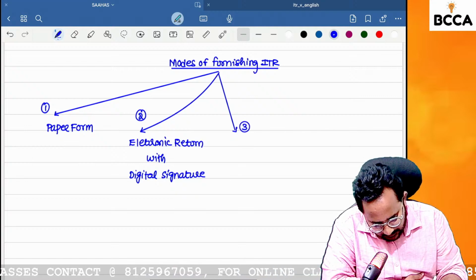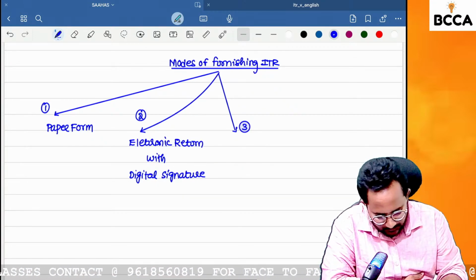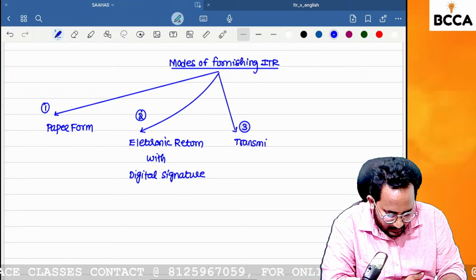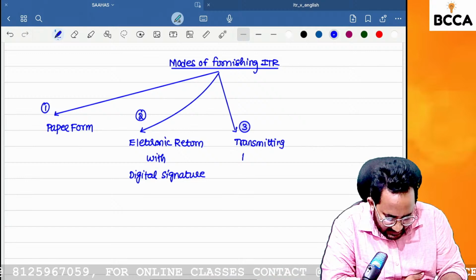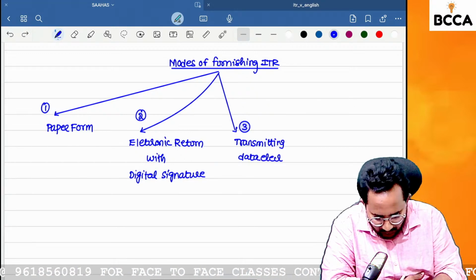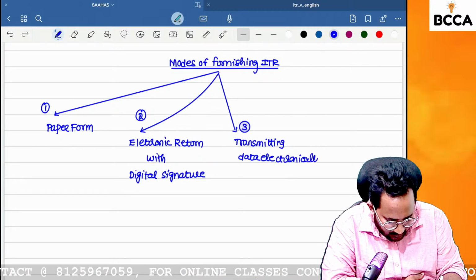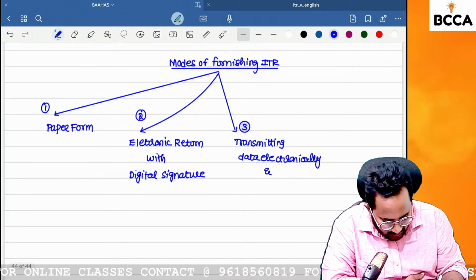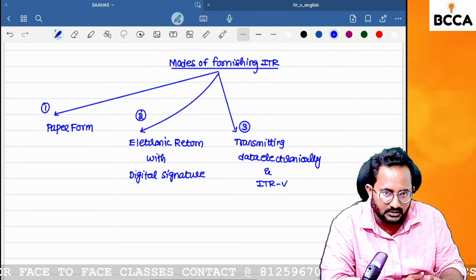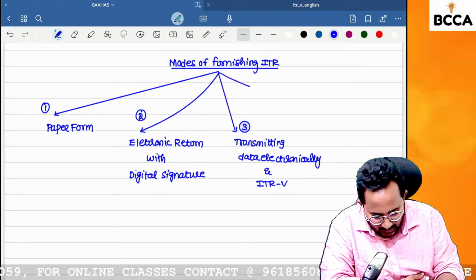Third one: transmitting data electronically. That means we are filing the return of income electronically by using the e-filing website only. But then how do we verify the signature? By sending the ITR-V. That means we are sending the signature by postal manner.